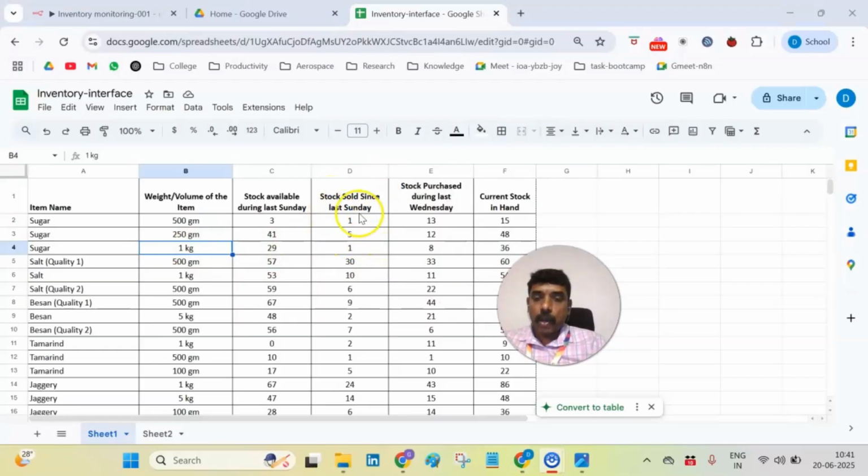Stock sold since the last Sunday. So these are the stocks sold during the last Sunday: 1, 5, 1 across the 3, 4, 1 and 29. And Wednesday is going to be another reference day. Stock purchased during last Sunday from the same vendor: 13, 12, and 8. And current stock in hand, calculating all these, making additions and subtractions, we have 15, 48, and 36. These are the data available to the vendors with respect to a particular provision shop.